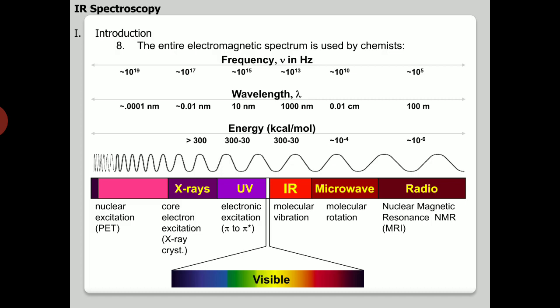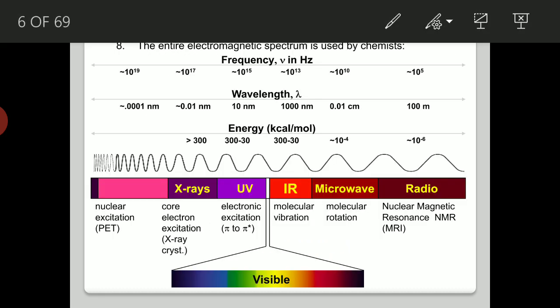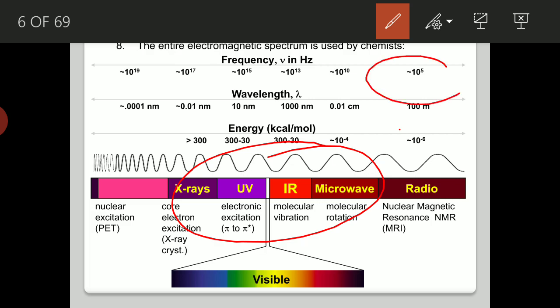You can also compare the frequency chart and the wavelength here. If you move from left to right, the frequency decreases. If you see in this row, the energy of infrared radiations is less, and in terms of frequency, the frequency is very low as compared to this one.